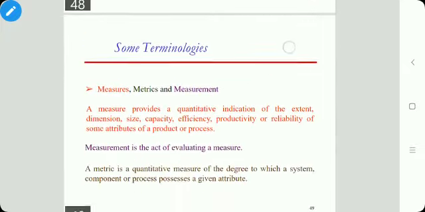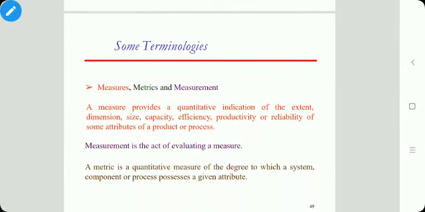Next terminology is measures, metrics and measurement. Metrics and measurement are used interchangeably, but there are certain differences between measures, measurement and metrics. A measure provides a quantitative indication of an event like dimension, size, capacity, efficiency, productivity or reliability. For example, length is equal to 5 centimeters. So this is the measure.